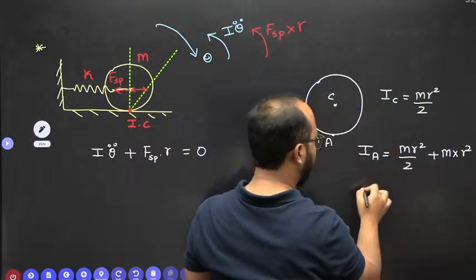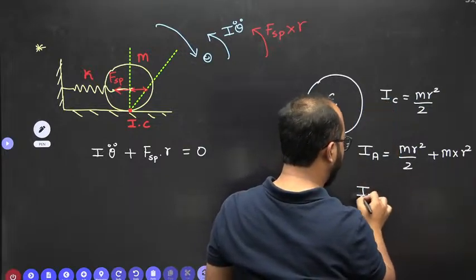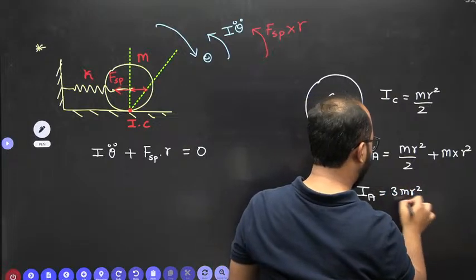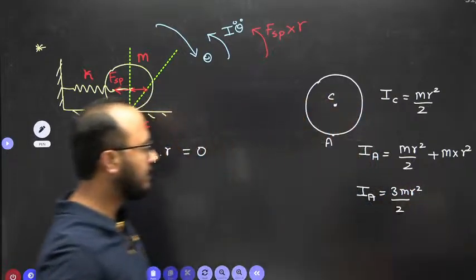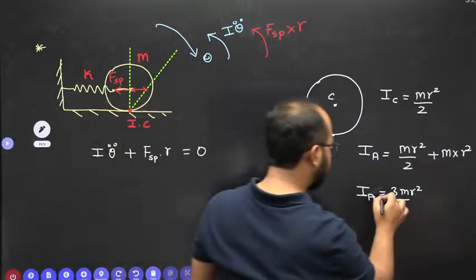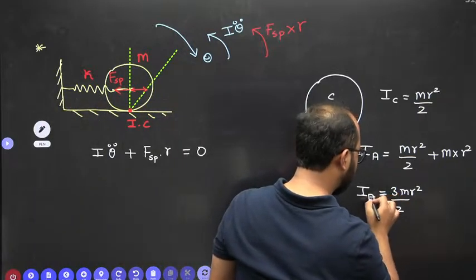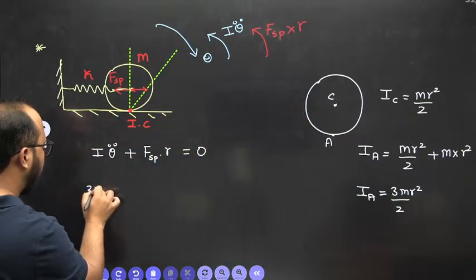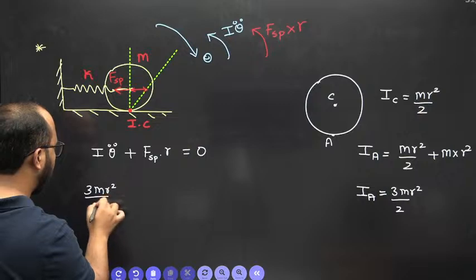So finally, the mass moment of inertia about point A equals 3 mr square by 2. So directly I will put the value 3 mr square by 2.